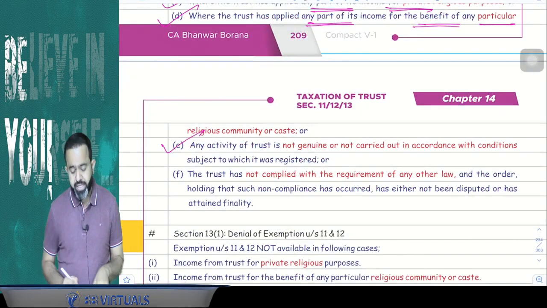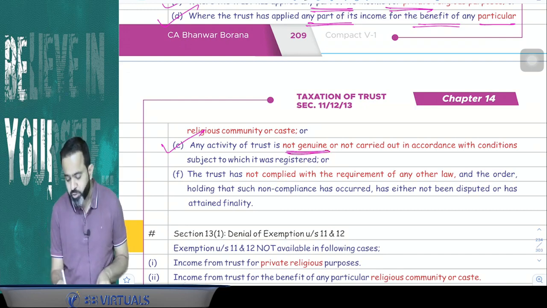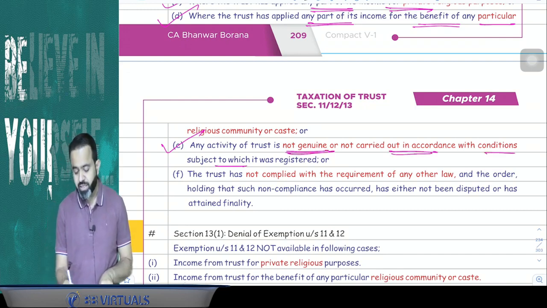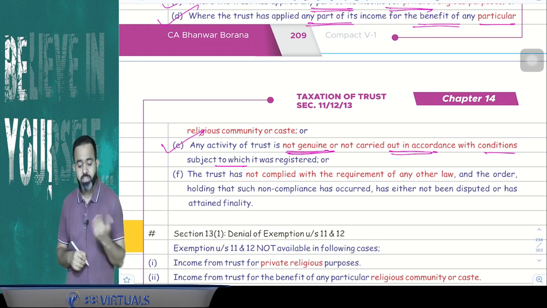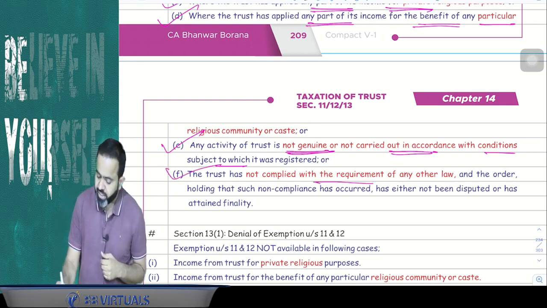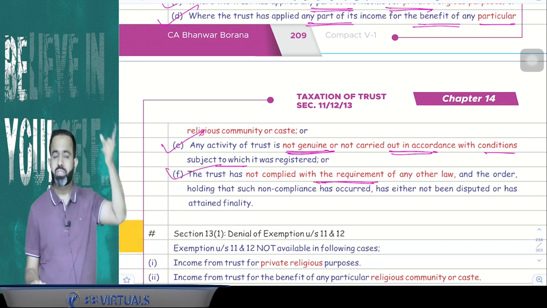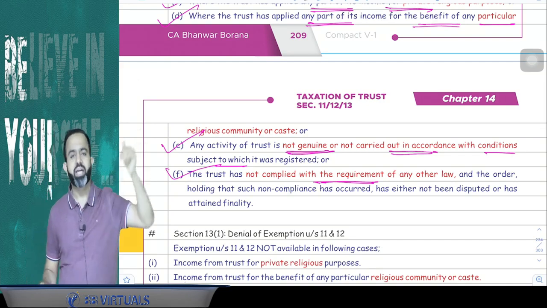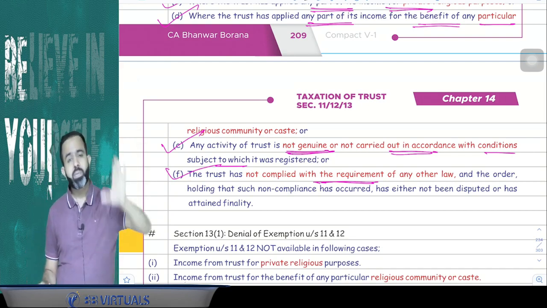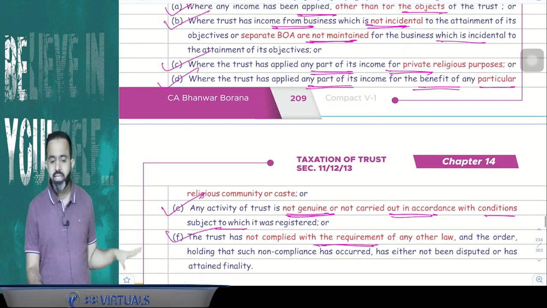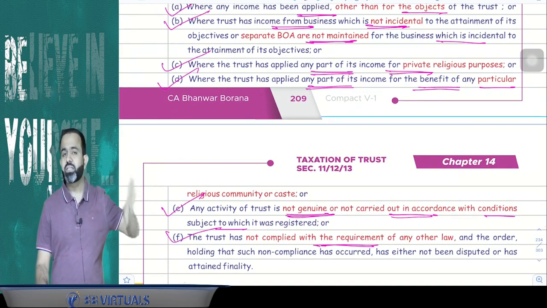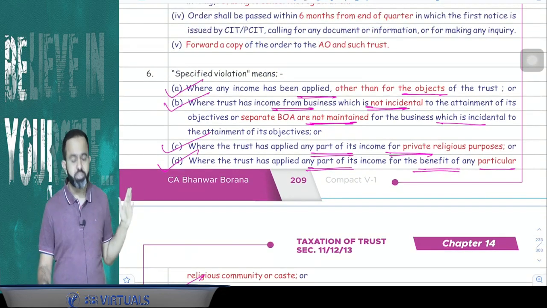Or suppose any activity of the trust is not genuine or not carried out in accordance with the conditions subject to which it was registered, or the trust has not complied with the requirement of any other law, because the trust has to follow other laws also, like FEMA and all. But suppose the trust has not complied with any other law, in that case this is the 6th violation, that is known as a specified violation.